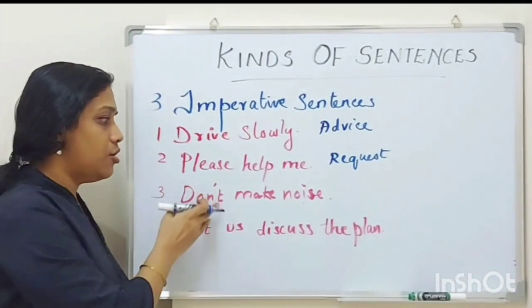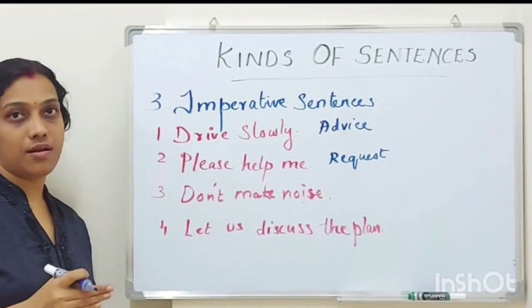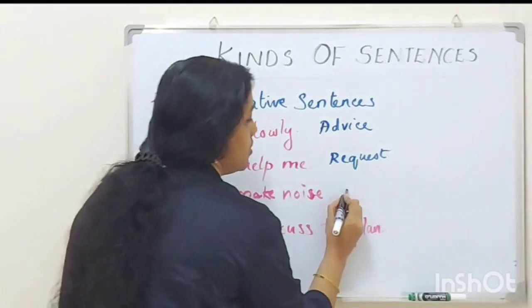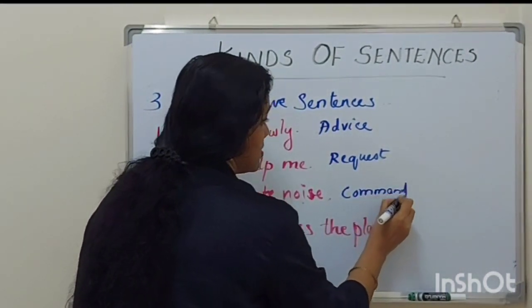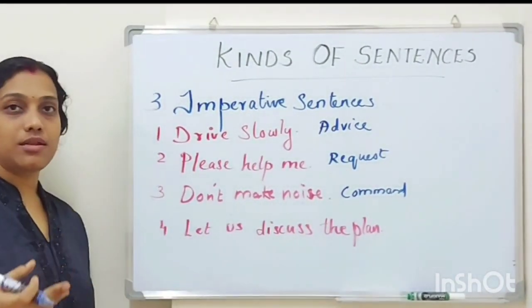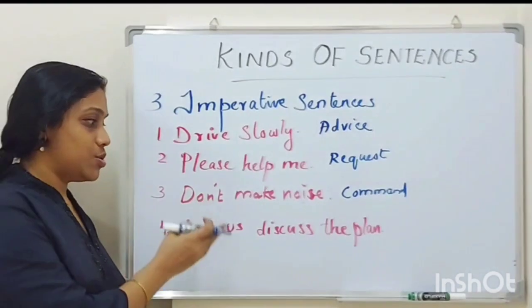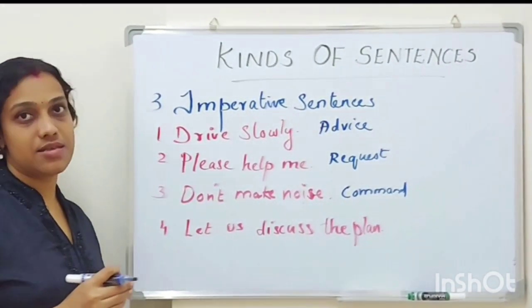The third one, don't make noise. What is it? It is a command or it is an order, right? So this is the command form of imperative sentence. Now the last one, let us discuss the plan. What is it? It is a suggestion, right? So this one is a suggestion type of imperative sentence.